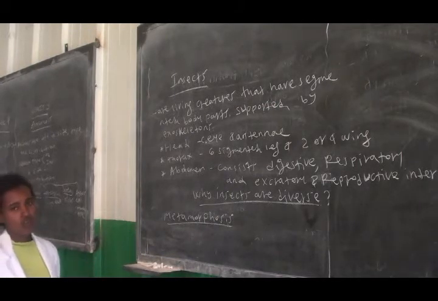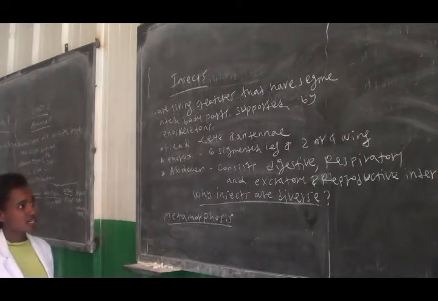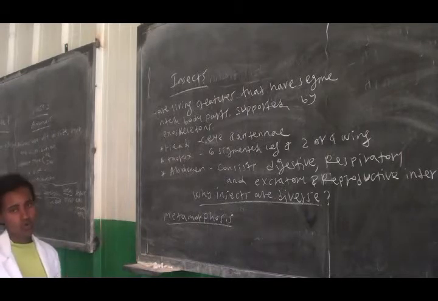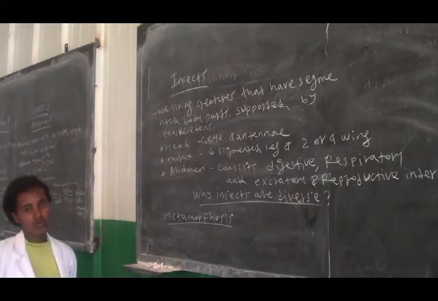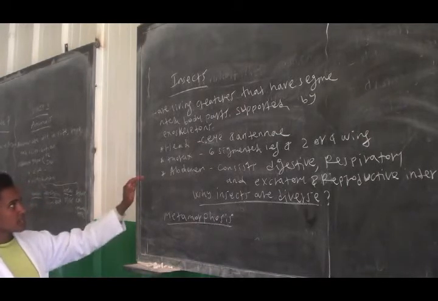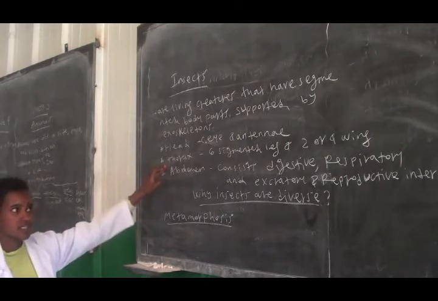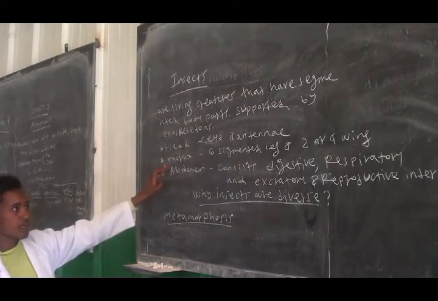The thorax part of an insect consists of legs and wings. Most of the time, they have 6 legs and 2 or 4 wings. Some insects have 2 wings and others may have 4 wings. So, in the thorax part, these two things are found: the legs and the wings.